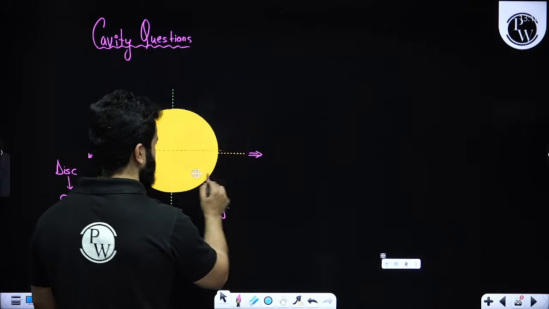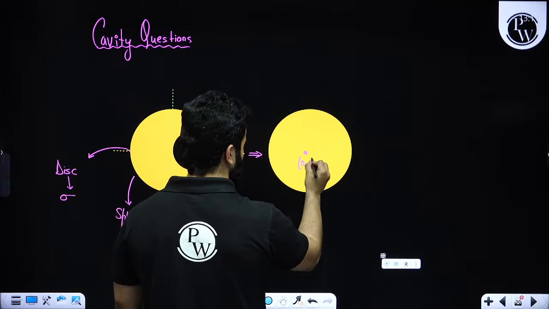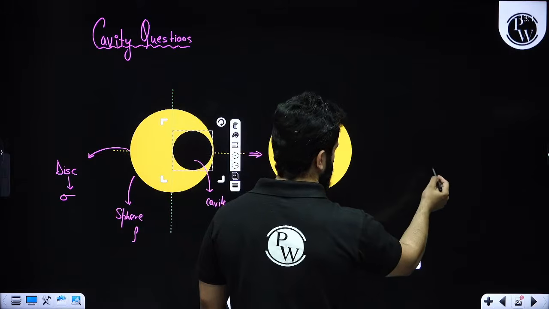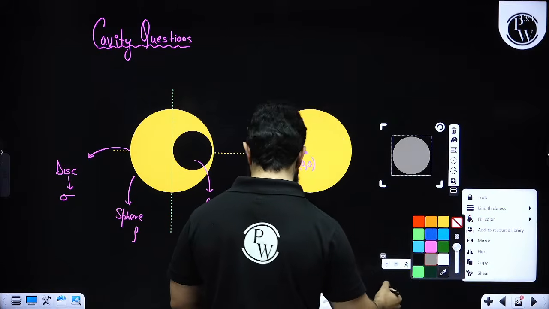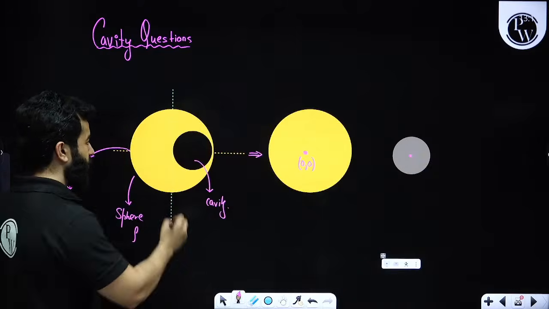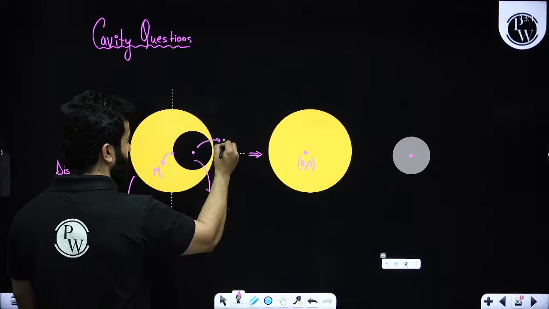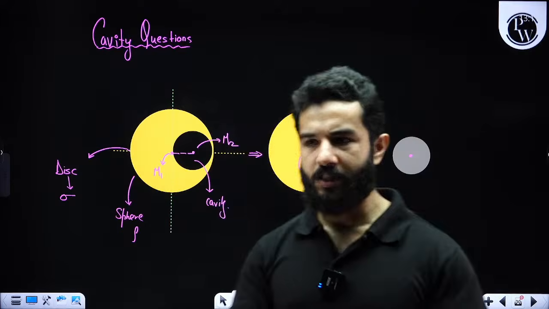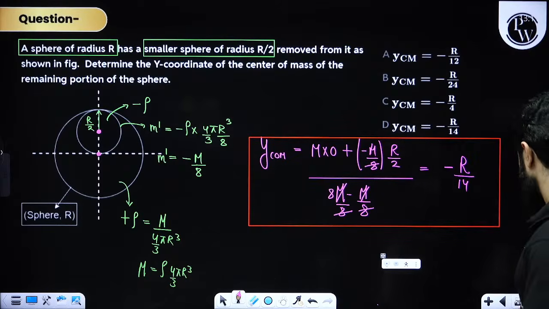So this is another object whose center of mass is at this point, at 0, 0, right? And then you have to assume this as another object, okay, and this is the cavity, and whose center of mass will be somewhere over here. Then you will have to apply your normal formula of discrete mass particles, where this is m1 and this is m2. So this is the primary concept, and this is how you can solve questions of this topic.